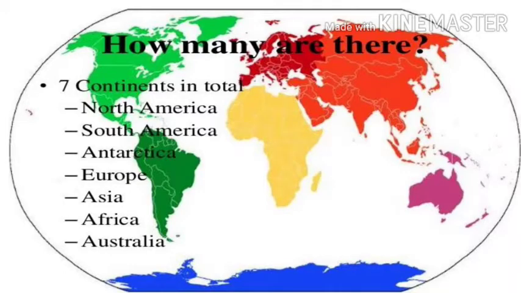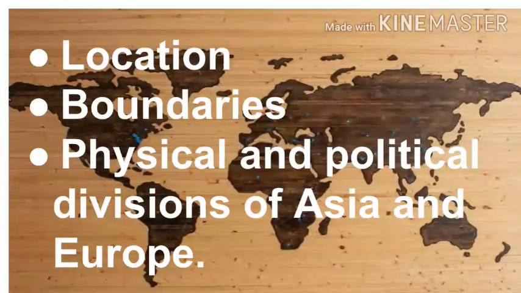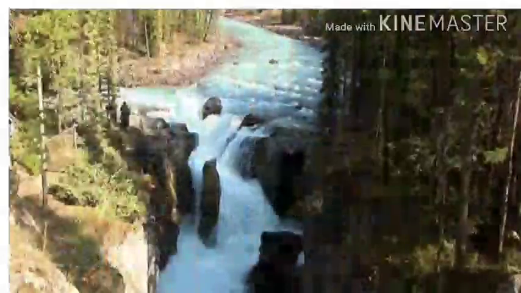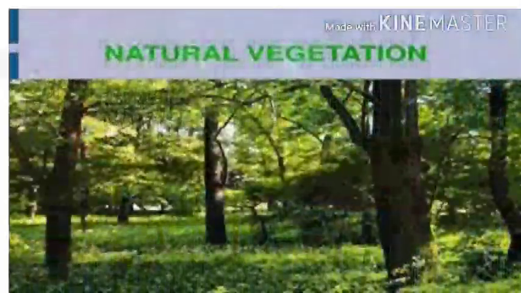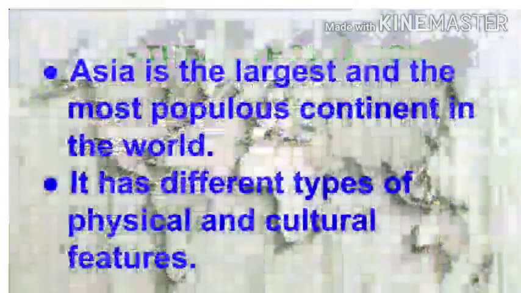Okay, now let us explore these 2 continents, Asia and Europe. This lesson discusses the location, boundaries, physical and political divisions of Asia and Europe. The major rivers, climate and natural vegetation are highlighted in this lesson. It also explains how economic activities are determined by their resources. Students, first let us see about Asia.